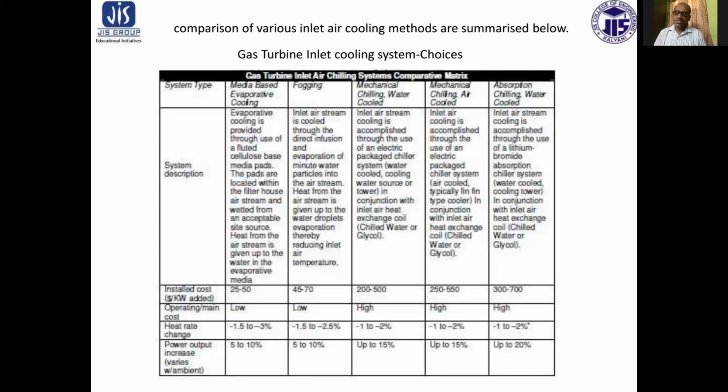Next is absorption chiller water cooled. Inlet air stream cooling is accomplished through the use of a lithium bromide absorption chiller system in conjunction with the inlet air heat exchange coil. So here installation cost is much higher, $300 to $700 per kilowatt added. Operation and maintenance cost is high. High heat rate changes, that is 1 to 2%. Power output increases up to 20%.